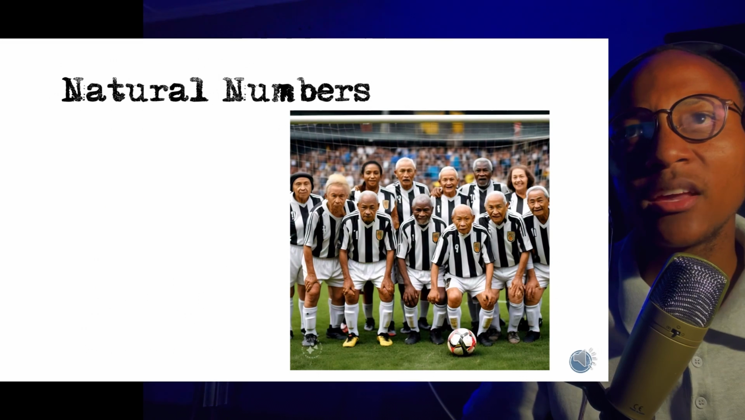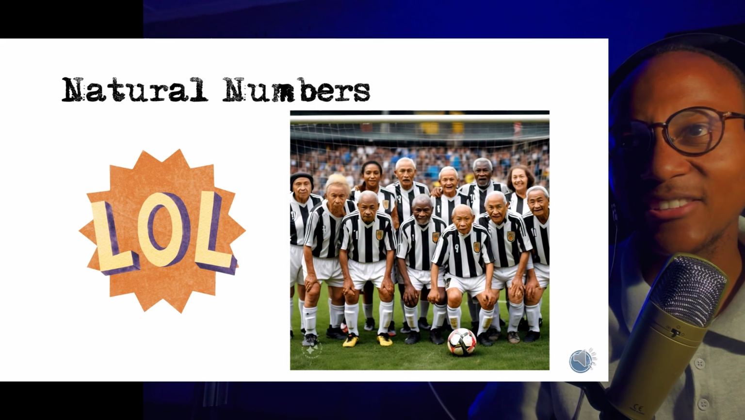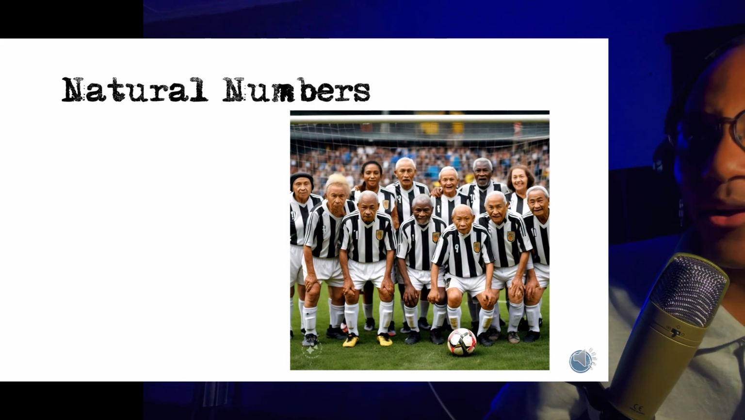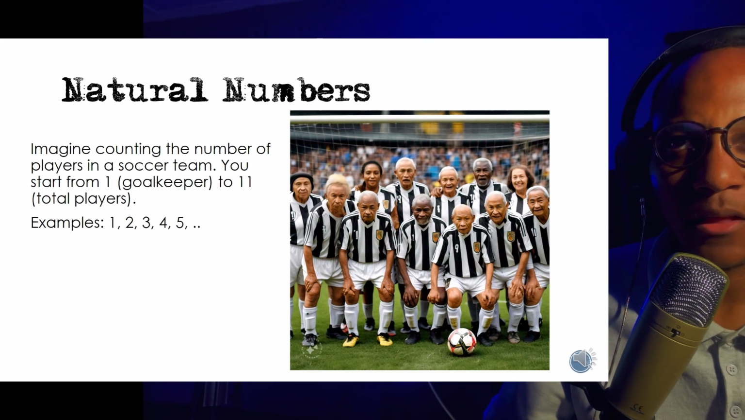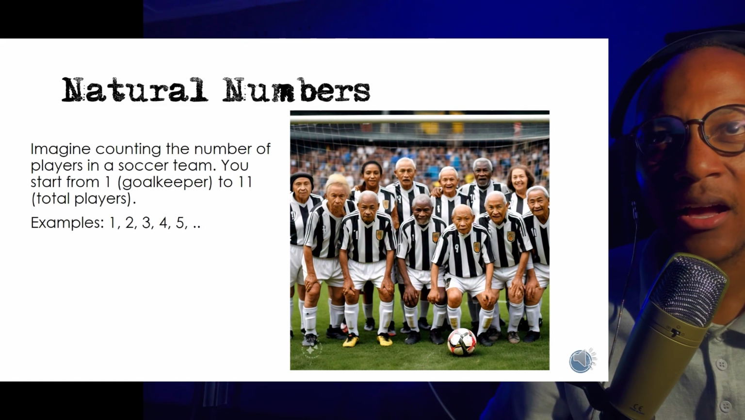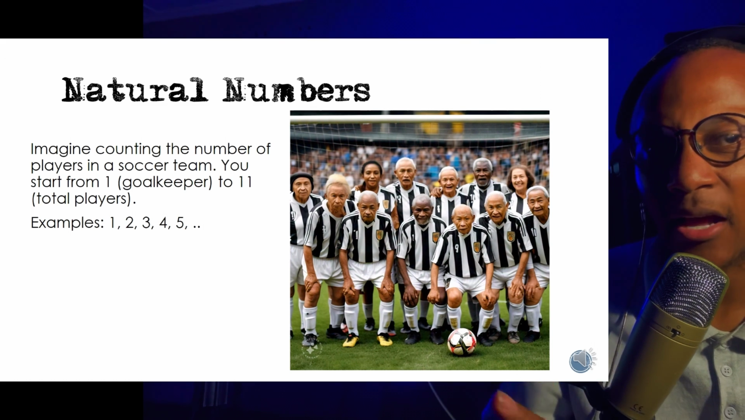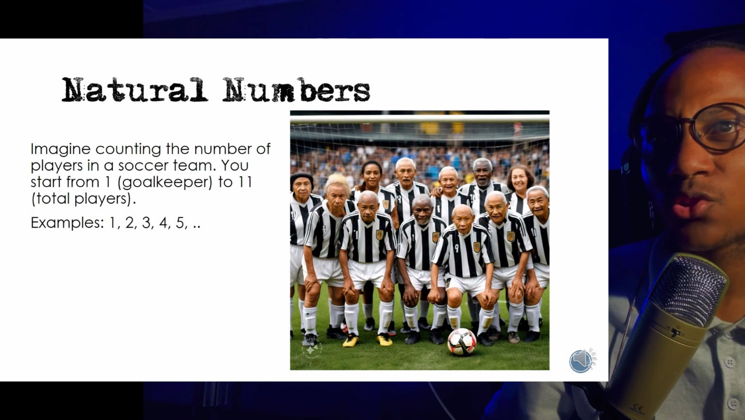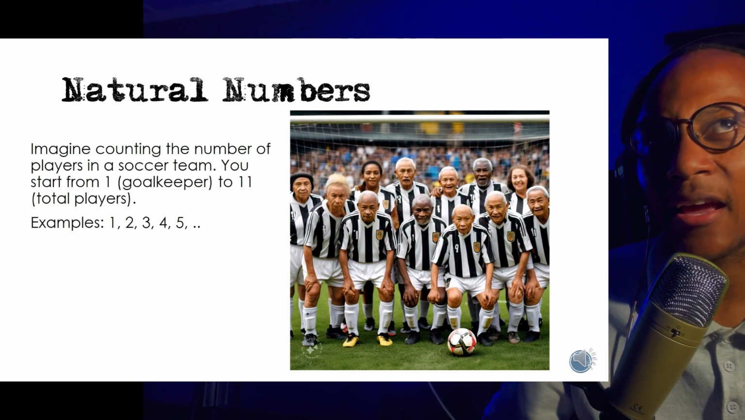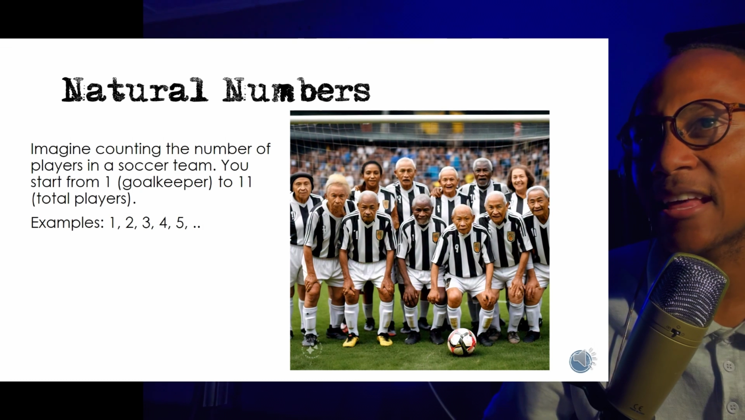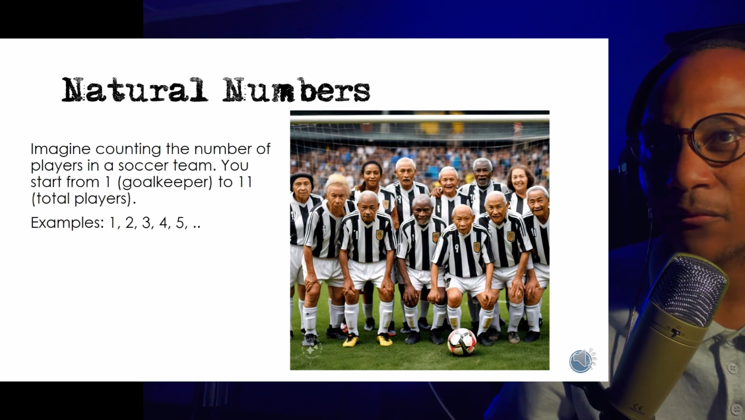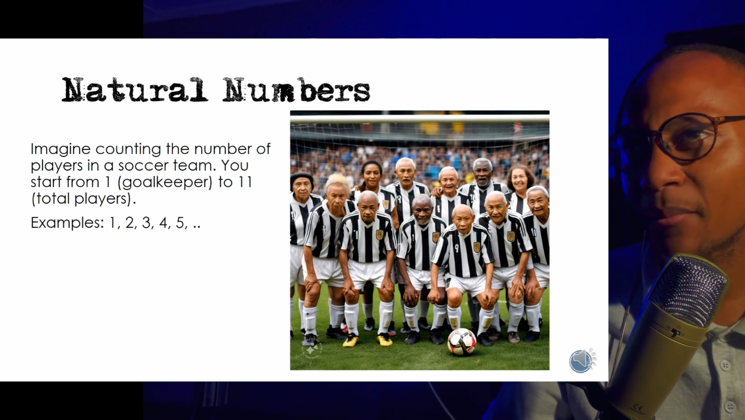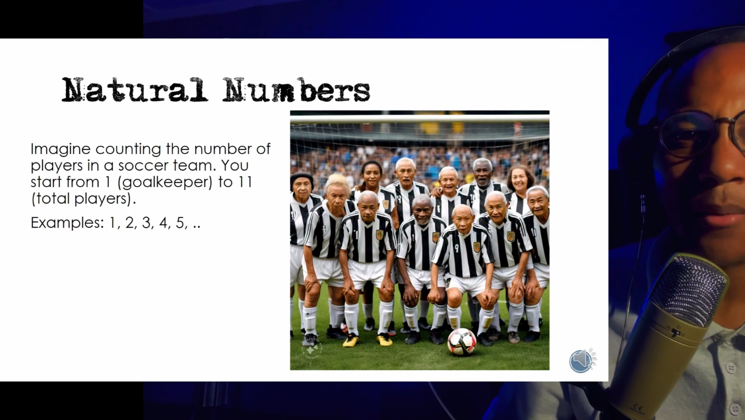We want to start by looking at natural numbers. Imagine counting the number of players in a soccer team. You start from number 1, the goalkeeper, up to number 11. Look at my dream team right there. You can count them and say number 1, number 2, number 3, number 4, number 5, number 6, number 7, number 8, number 9, number 10, number 11, plus number 12, the extra sub, right?